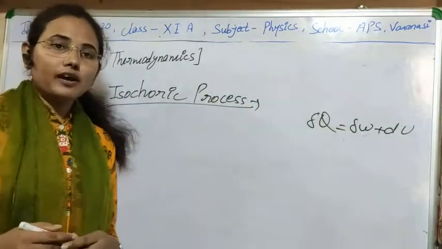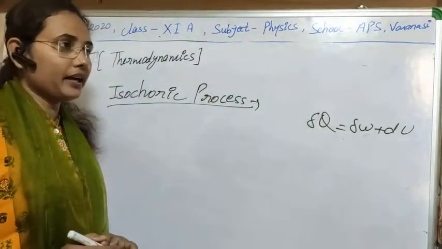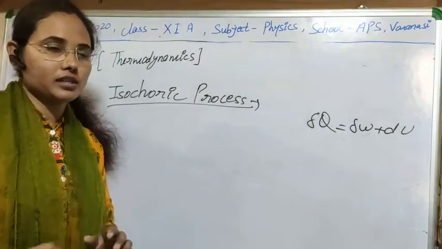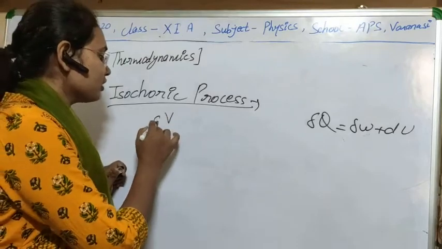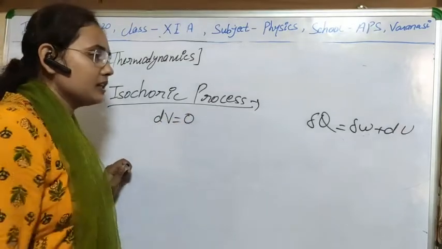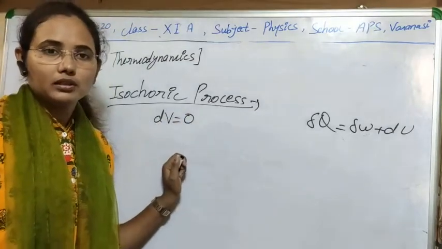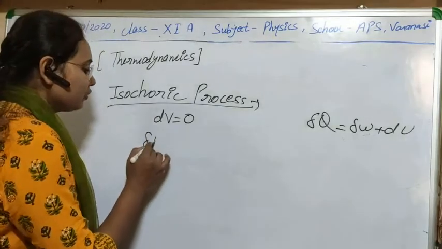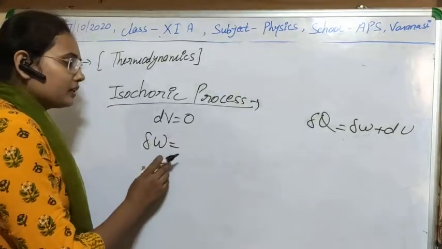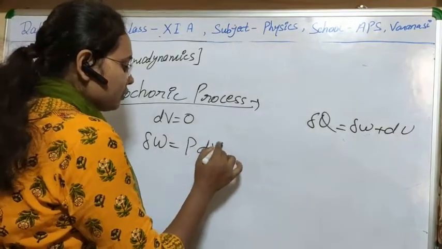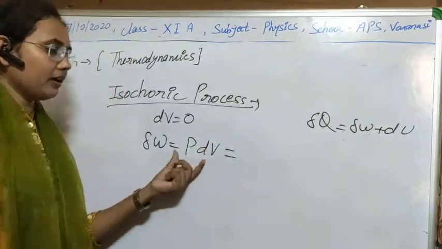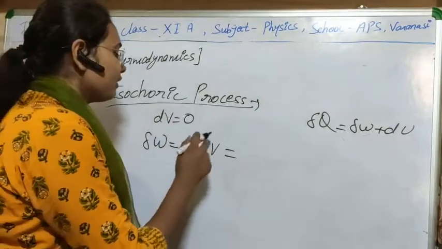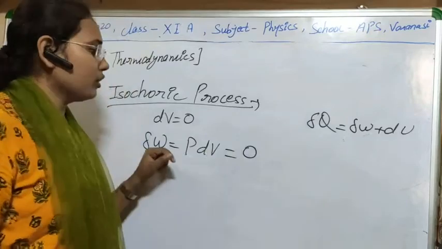In case of isochoric process, as you know, the volume of the system remains constant during the process. So if volume remains constant, then the change in volume will be 0. And we know that work equals PdV. What will be the value? This is very simple, as I have told you in that equation. If dV equals 0, then the work will also be 0.